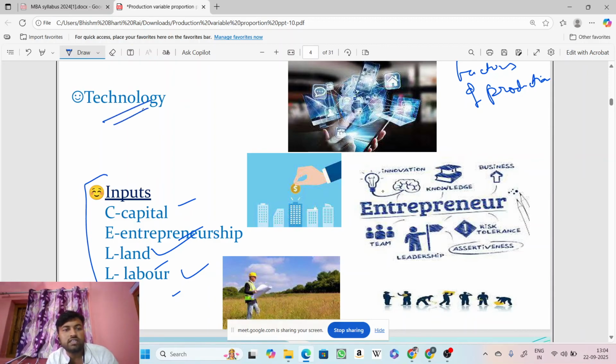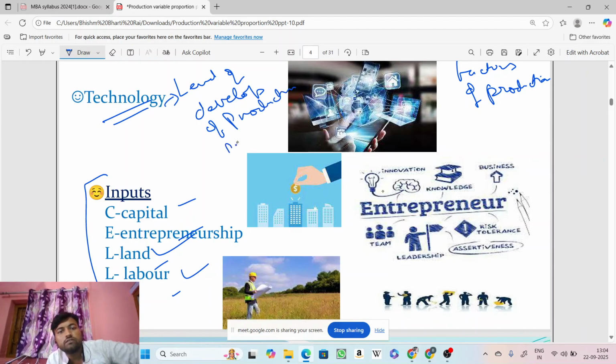And one more thing, that's technology. Technology is the level of development of the production process.